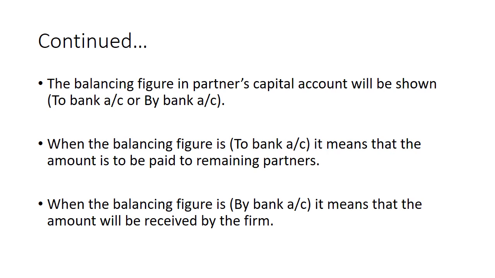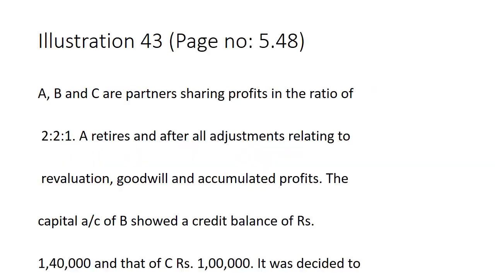When the balancing figure is by bank account, it means that the amount will be received by the firm. Again listen, when it is to bank account, the amount will be paid by the firm. When it is by bank account, the amount will be received by the firm.